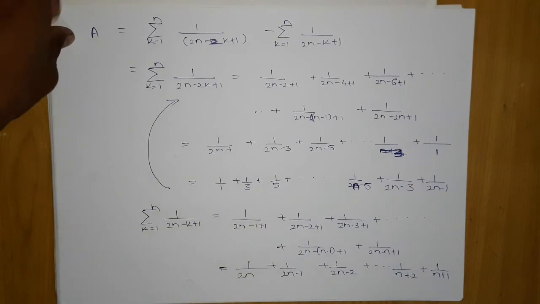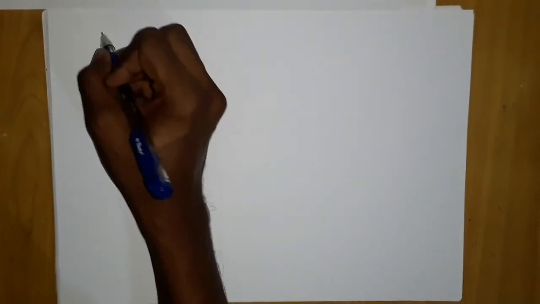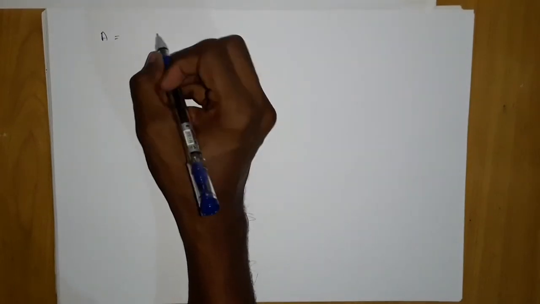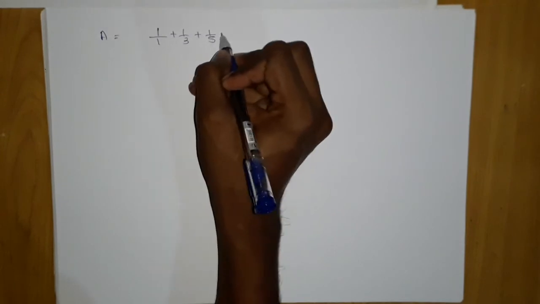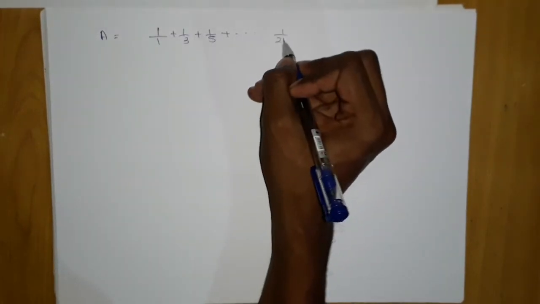Now we will subtract them. So our a is nothing but this thing: 1 upon 1 plus 1 upon 3 plus 1 upon 5 till 1 upon 2n minus 1.